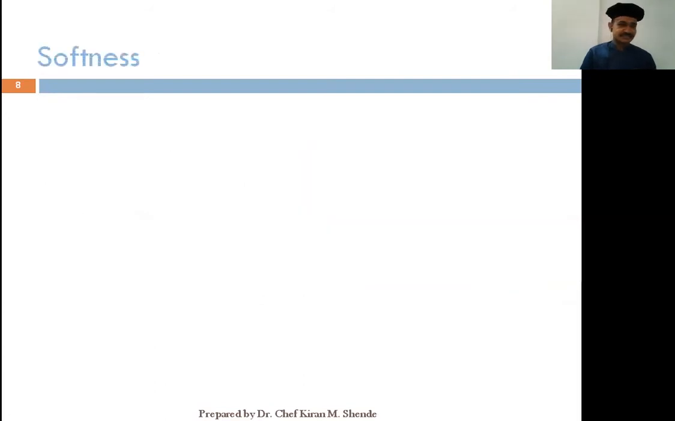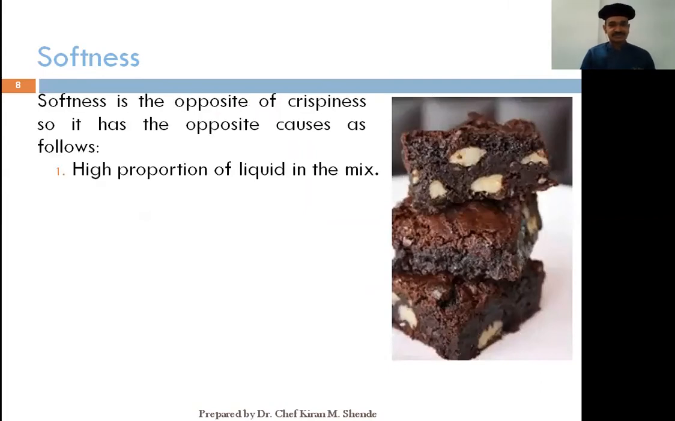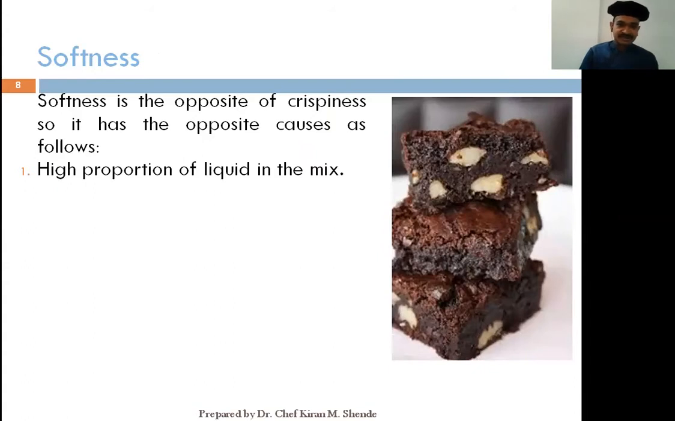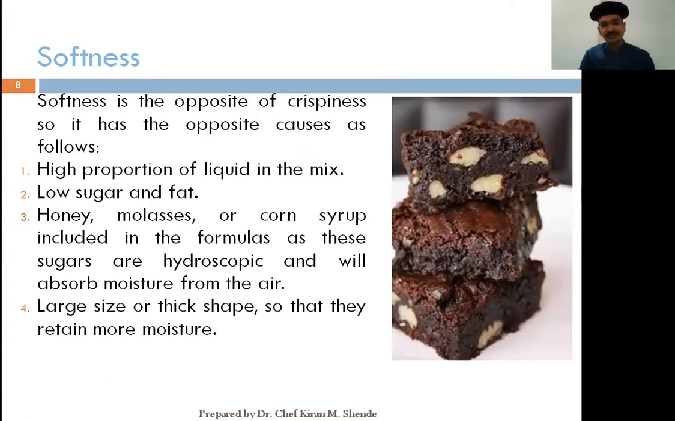Let us understand characteristic number 2, that is softness. Now this is exactly the opposite of crispiness. Some factors for softness are a high proportion of liquid in the mix. If the mix has low sugar and a low amount of fat, and if you use liquid sugars, for example molasses, corn syrup, honey, in the formula, which are very hygroscopic in nature, they absorb moisture from the air and make the cookie soft. If large sizes or thick shapes are cut or baked, that will make the cookie softer.